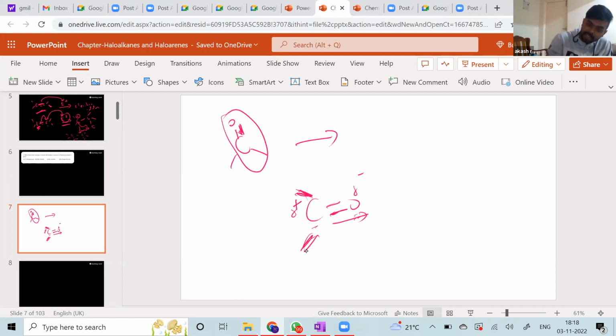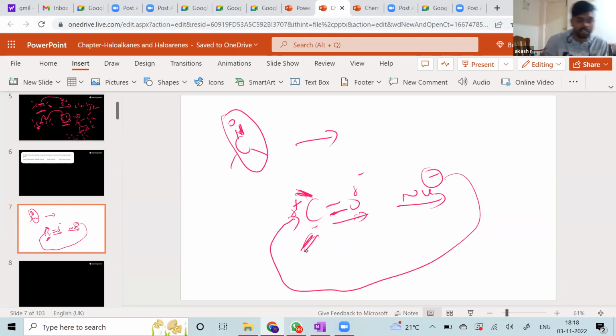Now, if you understand this point, then you can easily understand that it is the nucleophile which will first come and attack this positively charged carbon. And in that process, this bond breaks, right?